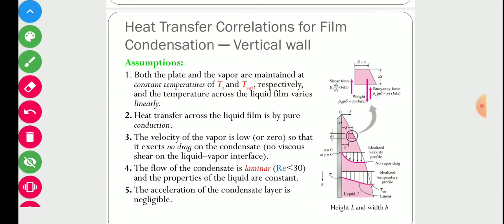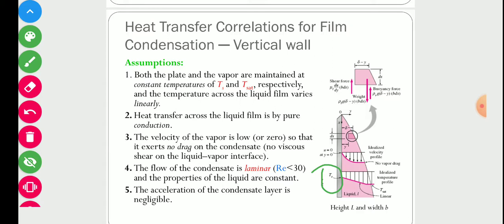So before deriving the equation, first of all we made some assumptions. Both the plate and vapor are maintained at constant temperature Ts and Tsat respectively, and the temperature across the liquid film varies linearly. So here the assumption is that this wall temperature is maintained at Ts throughout the condensation process.